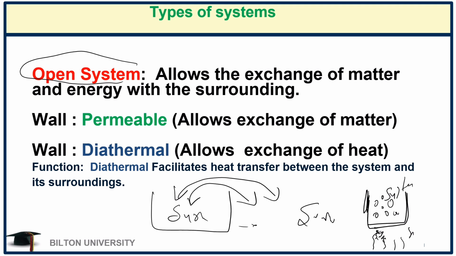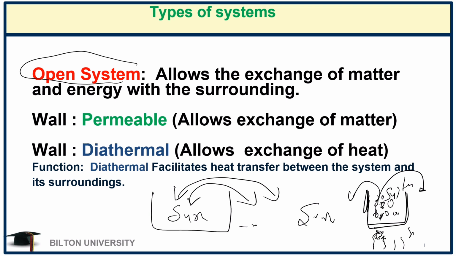It means that it exchanges heat from the stove to the inside of the pot, and then the water absorbs this heat, the water boils, and then the water vaporizes into the surrounding. And also here, heat in the form of steam can be lost from this pot to the surrounding. So that's how an open system behaves.